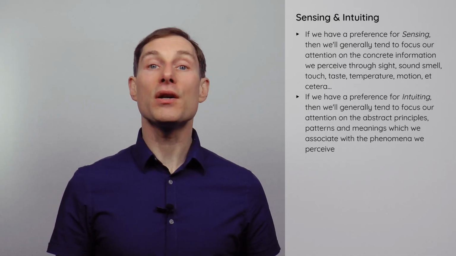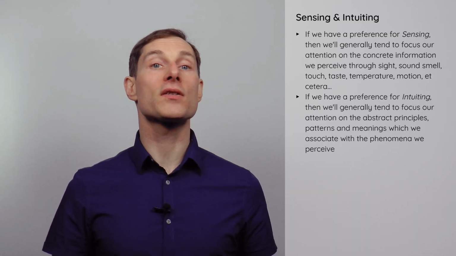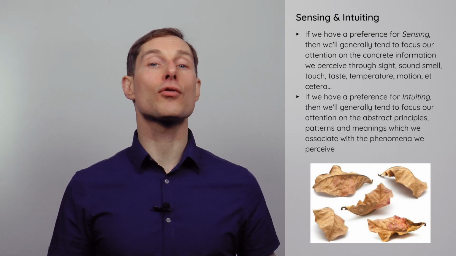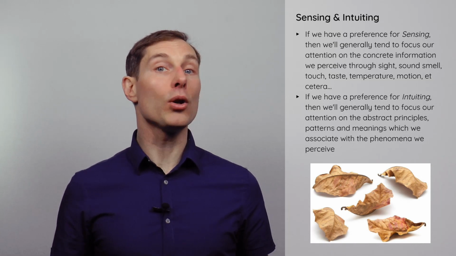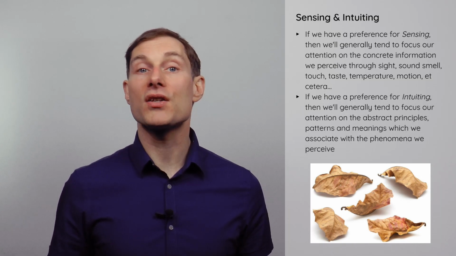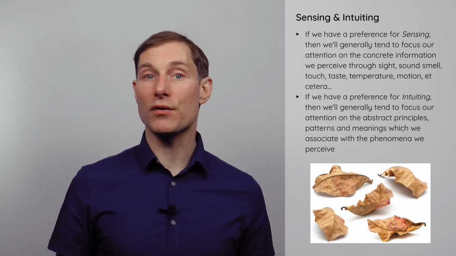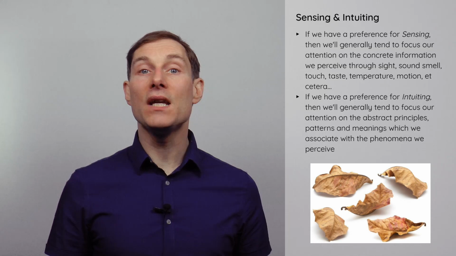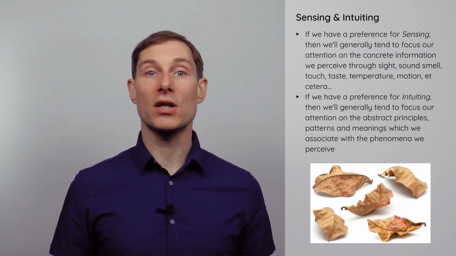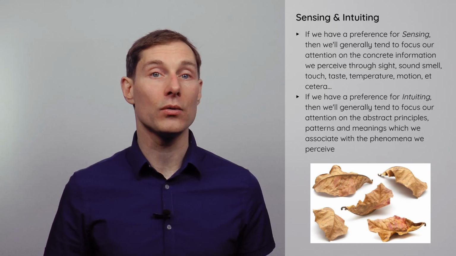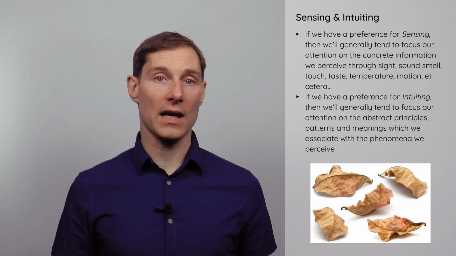To clarify the difference between these 2 types of perception, imagine that a friend shows us this picture and asks us to describe our first impressions. If we prefer sensing, then we might look at the picture and say something like, "I see 5 leaves, all dry and shriveled. The colors of the leaves range from light brown to dark brown. The leaves are displayed against a uniformly white background. Each leaf is positioned differently, casting a small shadow. 2 of the leaves are facing upward, and 3 of the leaves are facing downward."